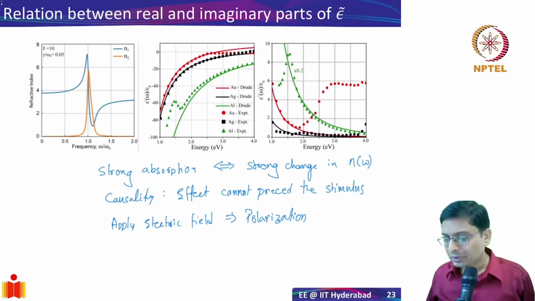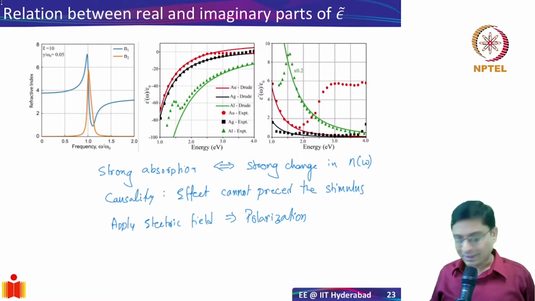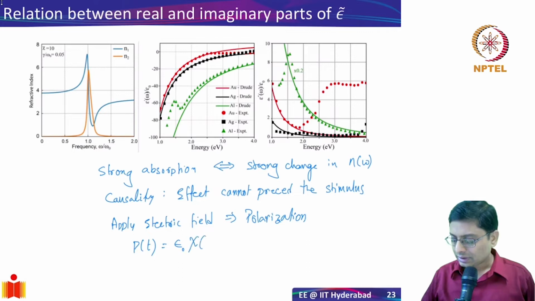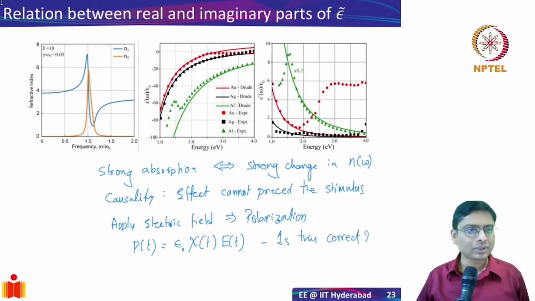So essentially what we are trying to say mathematically is, we are asking the question, if we talk of polarization at a time t, can this be expressed as epsilon naught chi of t E of t? Is this correct? By now, it should be obvious that it is not correct.